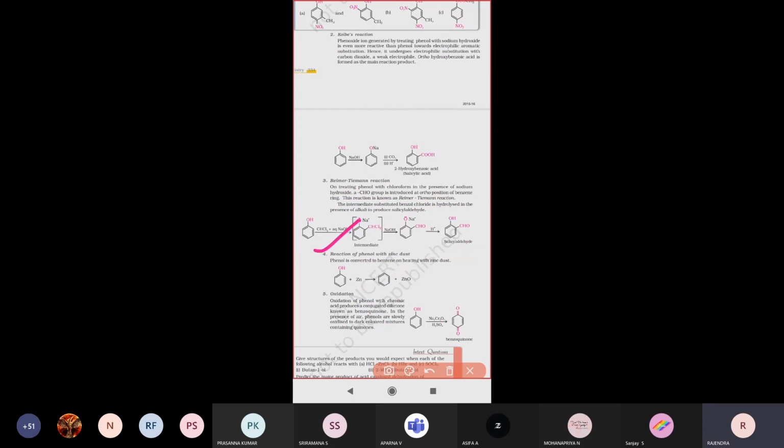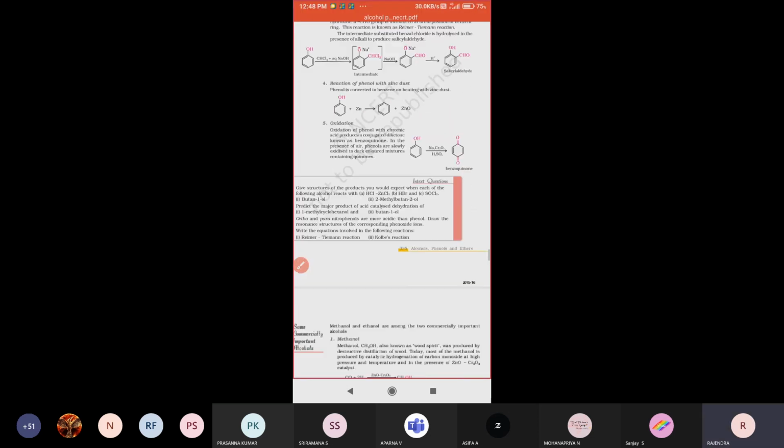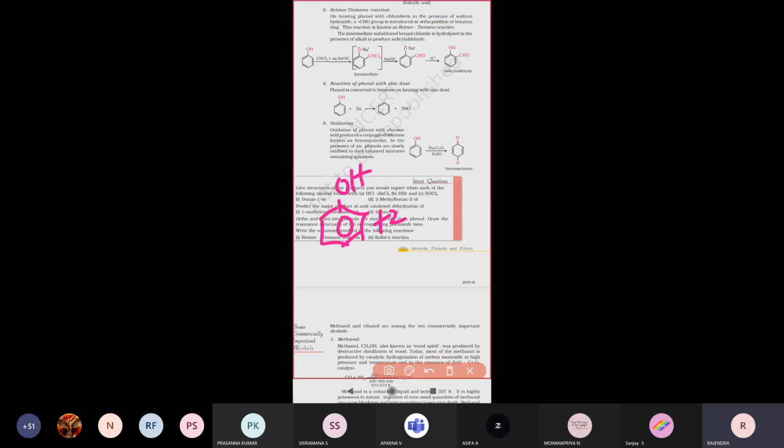Next, see there, the reaction of phenol with zinc dust. Only these two concepts we have seen. When phenol reacts with zinc metal, zinc oxide is formed, zinc and oxygen being lost, and benzene is formed.